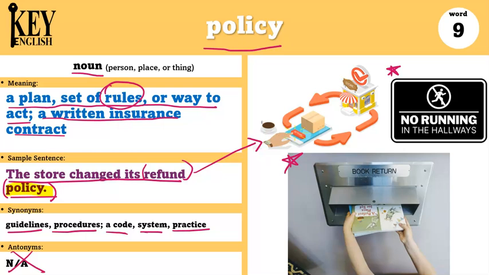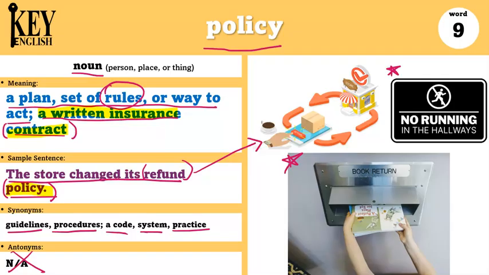The second use of the word policy, a written insurance contract. This is kind of like, let's say that your parents have a car and your car might have something like an insurance policy. So if the car gets in a car accident, then the insurance will pay some money to fix the car. We can call that an insurance policy or a contract. Basically, something that your parents pay just in case an accident happens. That's also called a policy.